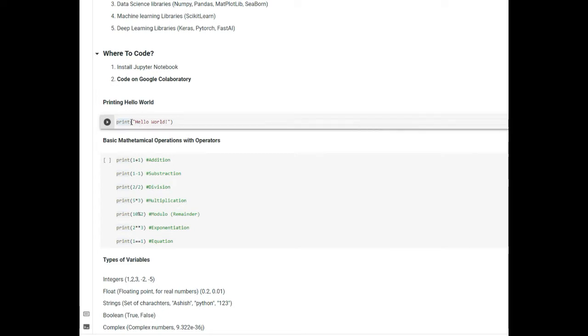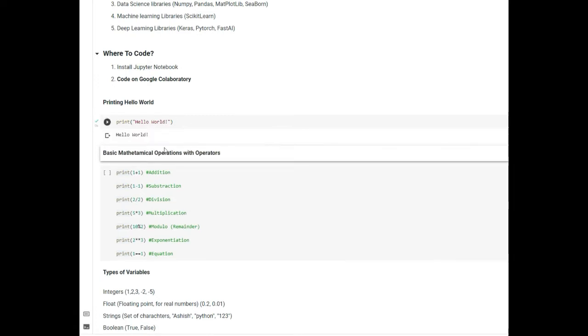And what you need to do is open and close these rounded brackets, and type in a string inside, and that string is hello world. Okay. So when you execute this command, and the shortcut to execute this command is Shift plus Enter, you will see that hello world is printed. And that is the first thing that you have learned in Python.